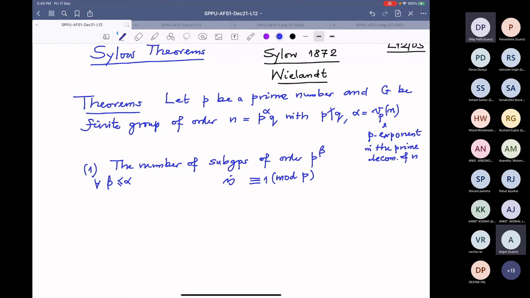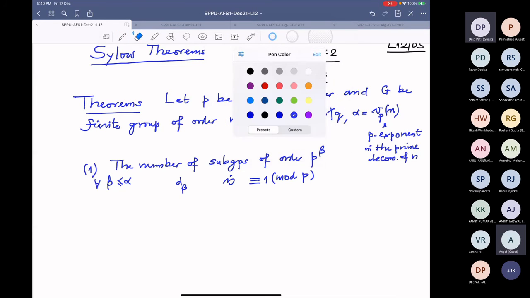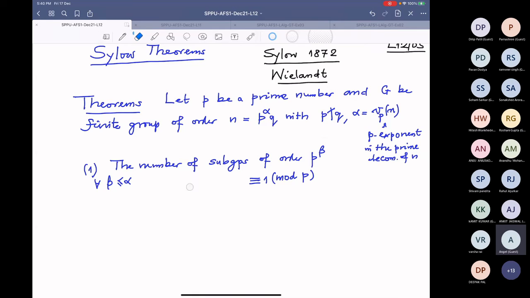D depends on beta, so D beta is congruent to 1 mod p. That means D beta cannot be 0. That means there exists at least one subgroup of order p power beta, and particularly for alpha also.